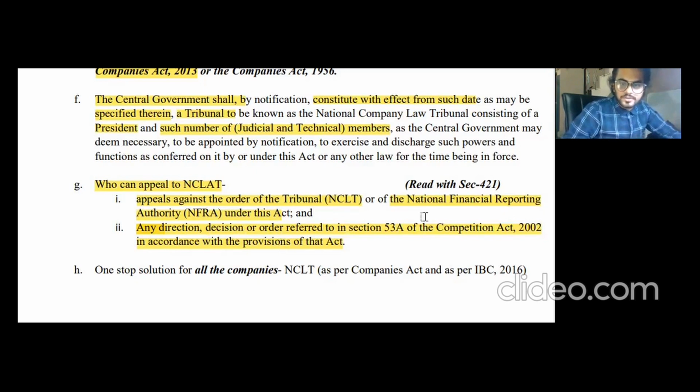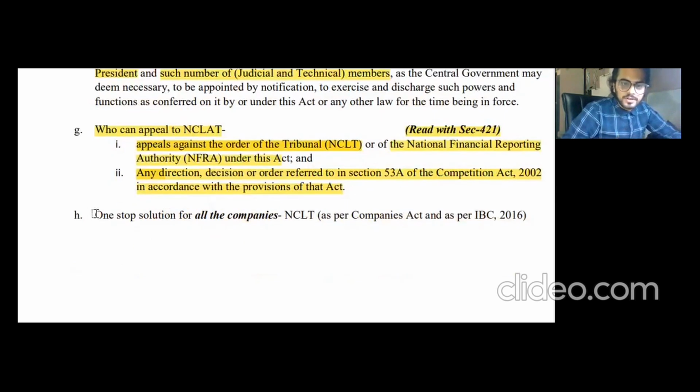I have already written here, read with section number 421. Section number 421 talks only about appeals against the order of NCLT; only this is covered in section number 421. Point H is a general point: a one-stop solution for all companies is NCLT now, as per the Companies Act and as per the IBC Act as well. IBC is only for companies; that is the main catch here. In your syllabus also, you can see the companies sections only.